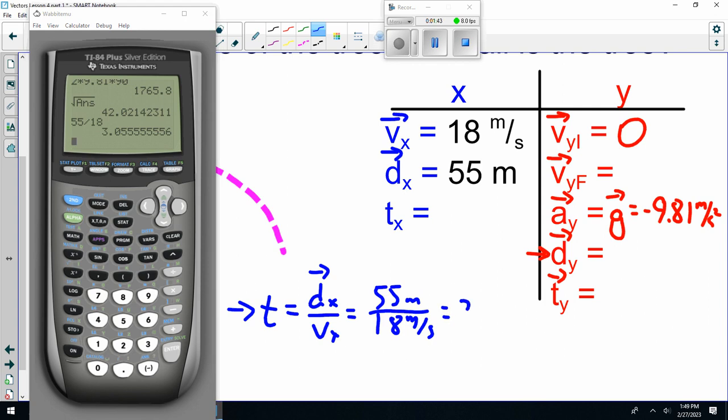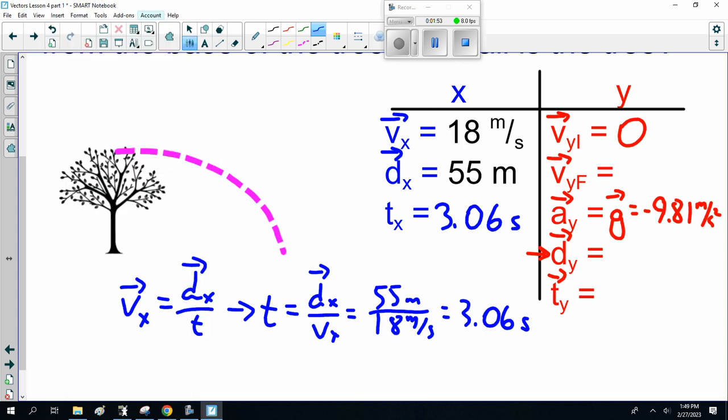3.06. Now I'm going to be using that in another calculation, so I'm not going to round off. Yes, I should be going to 3.1, but I feel like not. So my time is 3.06 seconds. So what's my displacement in the y?